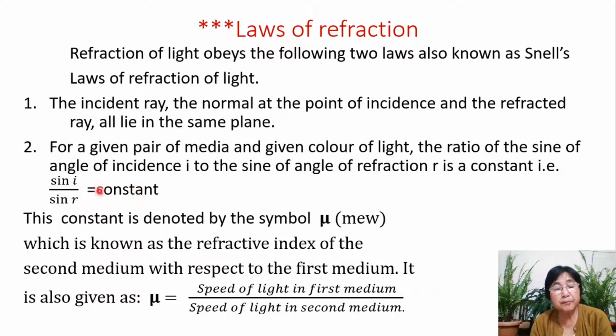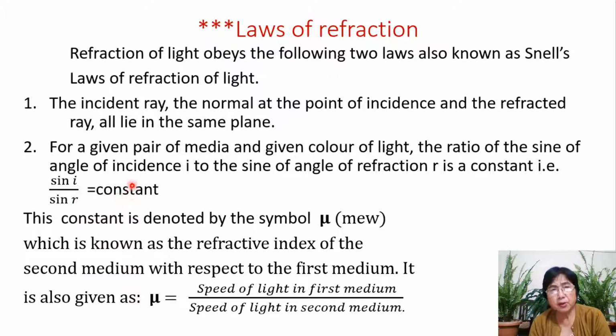What do we mean? Even if you measure different angles of incidence, and you get different angles of refraction, if you take the ratio of sine I by sine R of these angles, you will get the same value, which means this ratio is a constant.